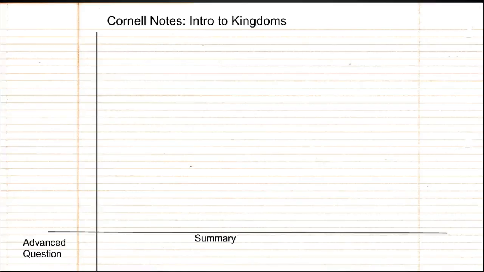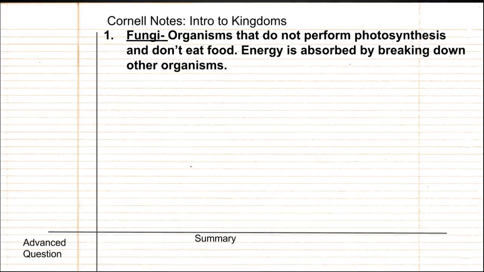Hello students, today you're going to take Cornell notes on the Introduction to Kingdoms. Just like always with Cornell notes, make sure you have a summary and advanced question. And then the questions on the left, make them up yourself. I'll tell you out loud the first one. Okay, let's move on. For number one, write fungi.